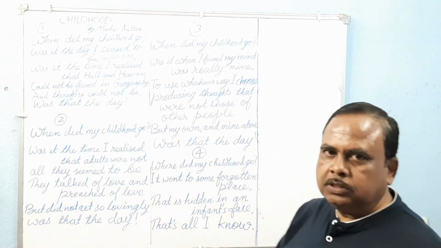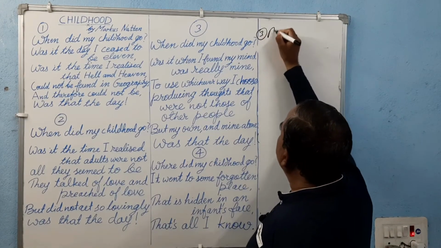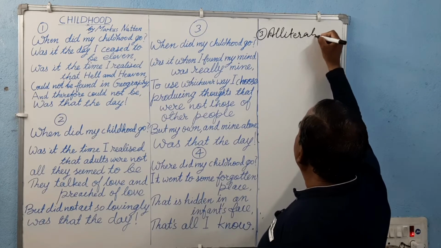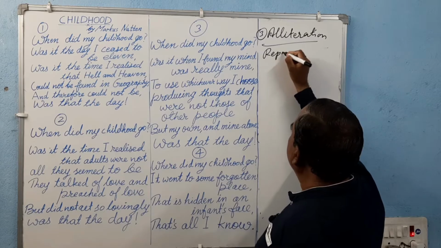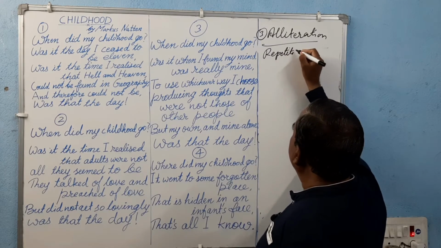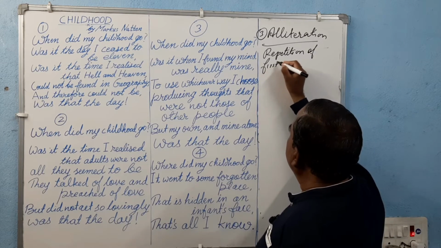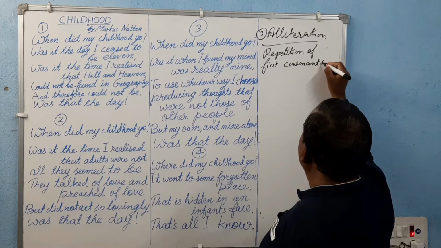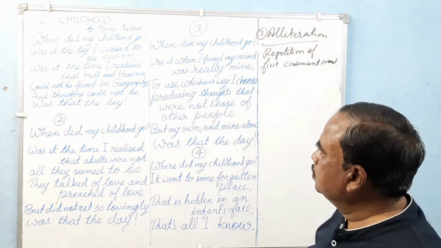Third poetic device is alliteration. Alliteration is repetition of the first consonant sound.